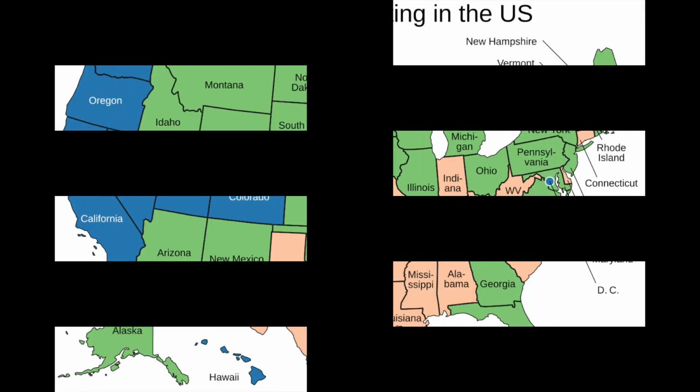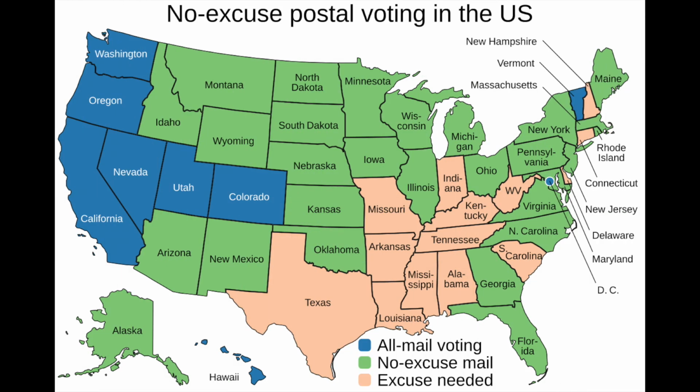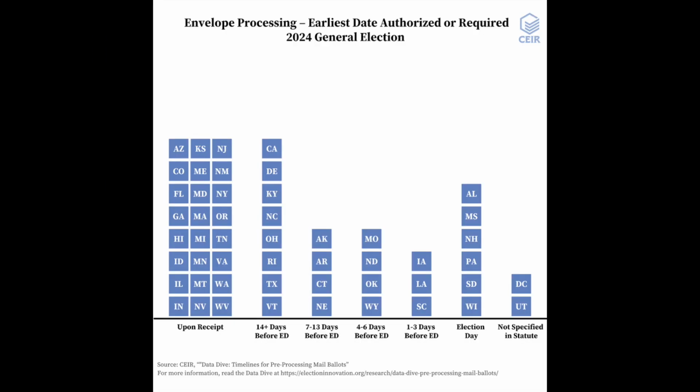Vote by mail-in ballot. For those who prefer not to vote in person, mail-in voting offers an alternative. Vote by mail and mail-in ballot are interchangeable terms. In most states, mail-in voting begins at the same time as early voting, with all ballots received by Election Day included in the count.